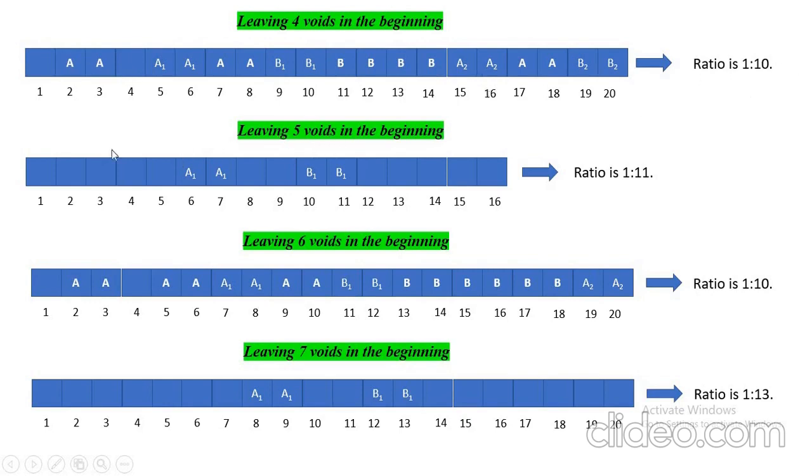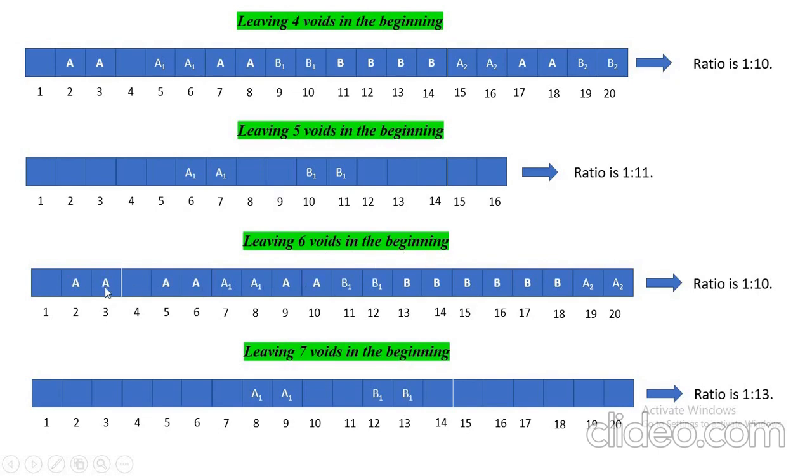Leaving 5 voids, A1, then B1. So 8 and 9 will be filled up, and out of 5, if A occupies 2 3, then B will occupy 4 5. If A occupies 3 4, then B will occupy 1 2. So only one void can be generated out of 5. So you can say out of 11 we are generating only 1. So 1:11. Again, all these ratios are lesser than 1:7.